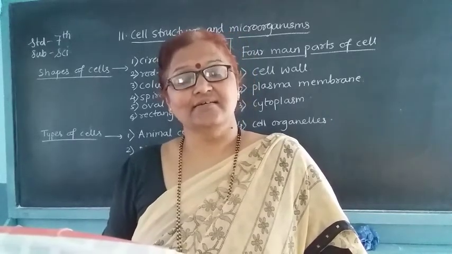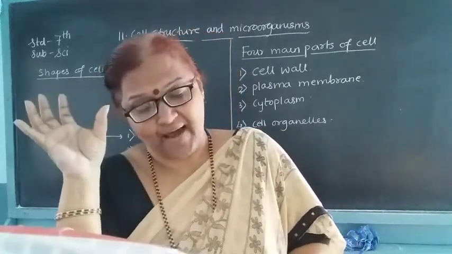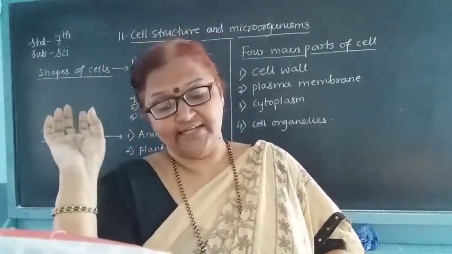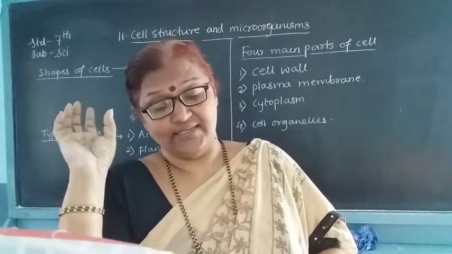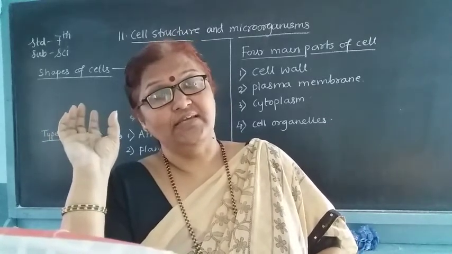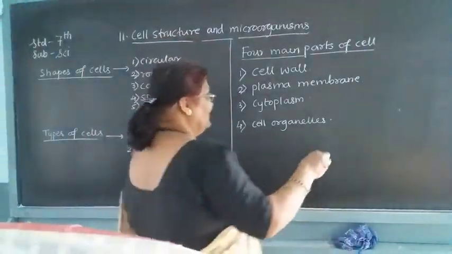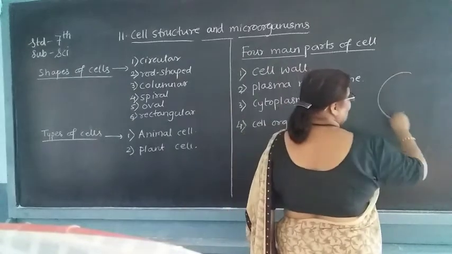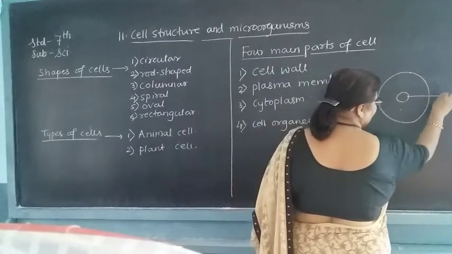Next comes the cytoplasm. Cytoplasm is nothing but the liquid part which is present in the cell, around the nucleus. See, we know that there is a cell. Suppose this is a round cell. There is a nucleus in the middle.